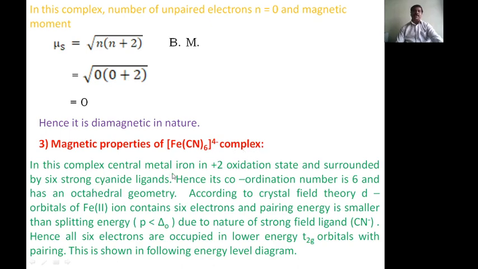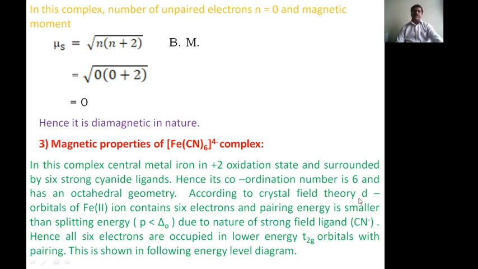In this complex, again, the central metal atom, iron, is present in the +2 oxidation state, because cyanide is -1, into 6 gives -6, and the complex charge is -4. -4 plus 6 means +2. Therefore iron is in the +2 oxidation state and surrounded by 6 strong cyanide ligands. Hence its coordination number is 6 and it has an octahedral geometry.